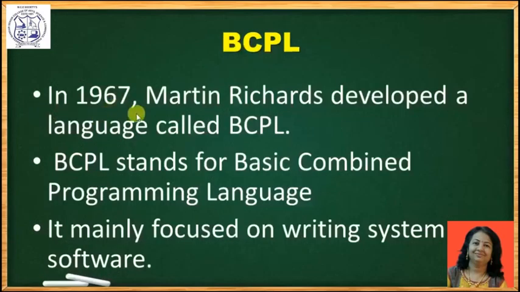After that, in 1967, Martin Richards developed a language called BCPL. BCPL stands for Basic Combined Programming Language. This language first introduced opening and closing curly braces to delimit the code block. It mainly focused on writing system software.